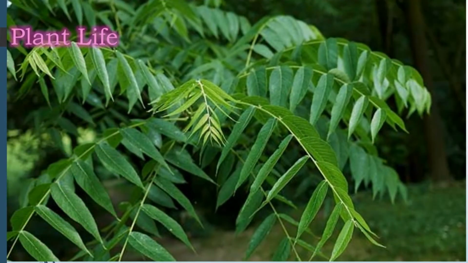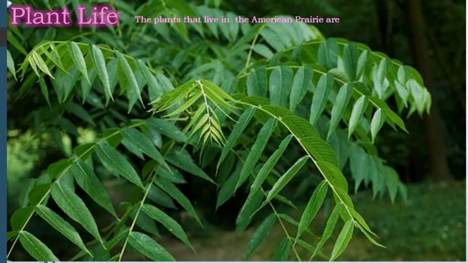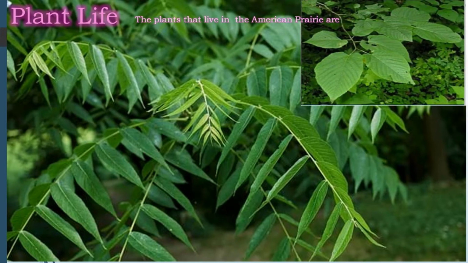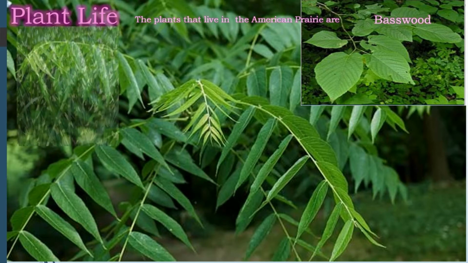Plant life. The plants that live in the American prairie are basswood. Basswood is a nickname of the bee tree because bees are always near it for its flowers. They can reach up to 130 feet high. When fully mature, basswood trees have heart-shaped leaves.